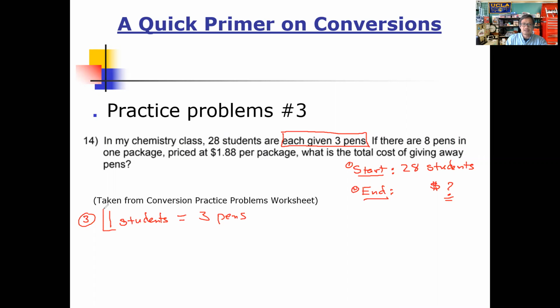There is the equivalence that we can take advantage of already. The problem tells us that every student has to have exactly 3 pens. So that's the equivalence that we can use right there.